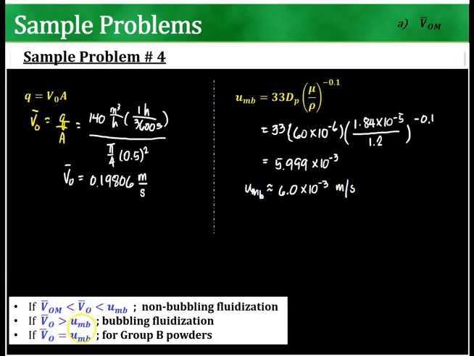So what you'll notice here is that V0 is greater than UMB. So what happens is this is happening at bubbling. So with that, you know that you cannot use this as the VOM.